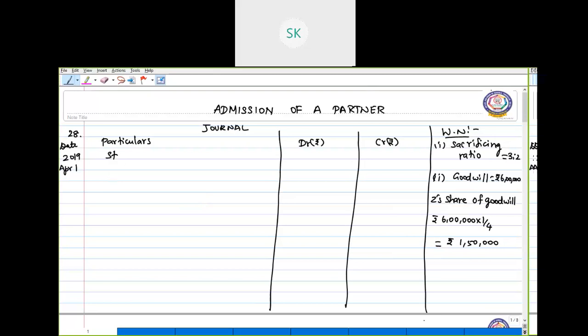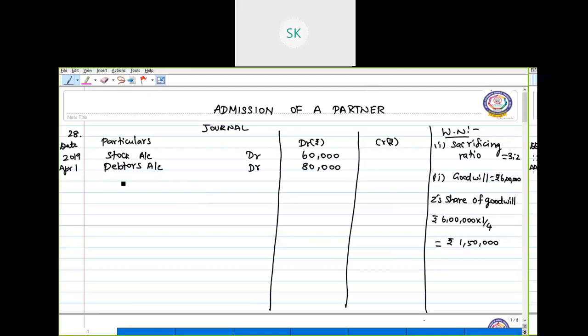So first he brings stock, debit, amount is 60,000. Next, debtors account, debit 80,000.